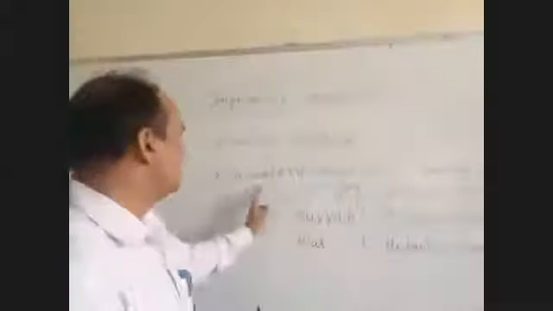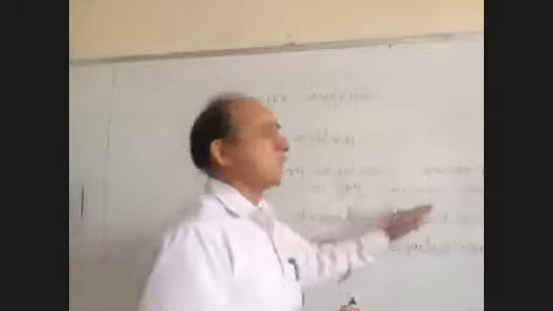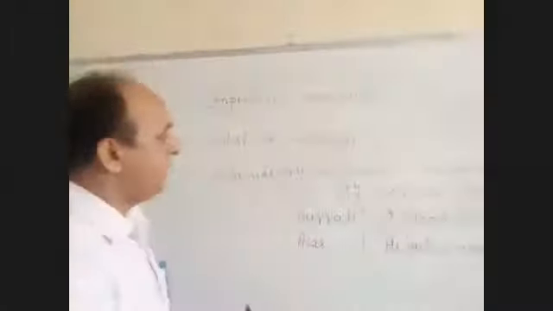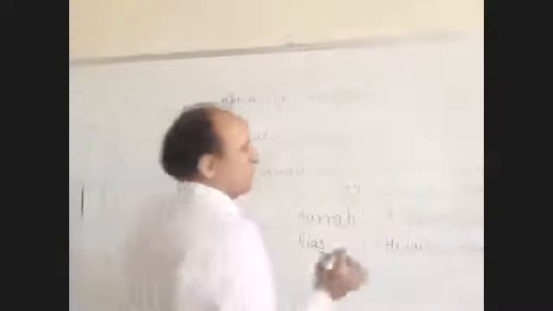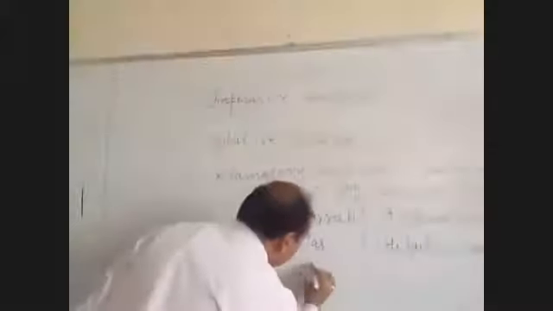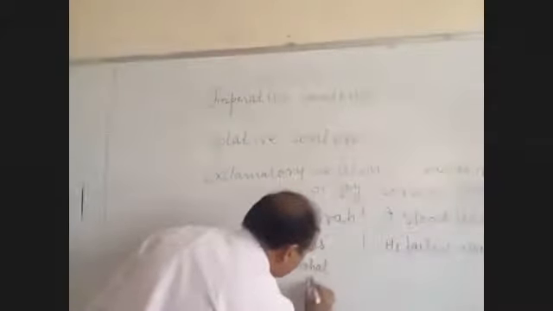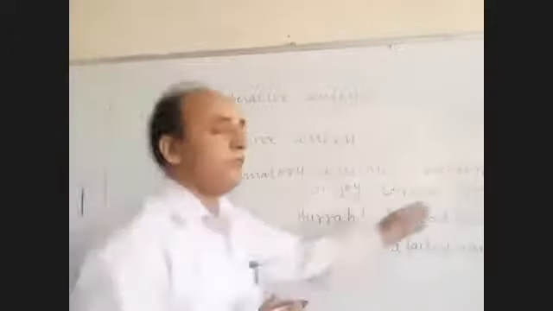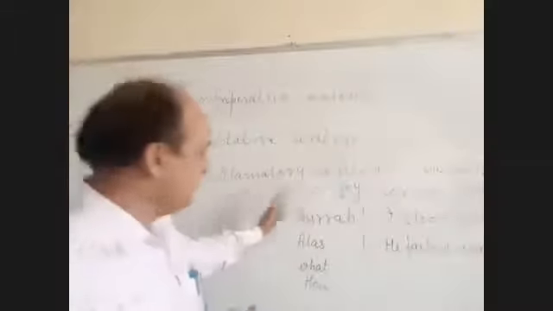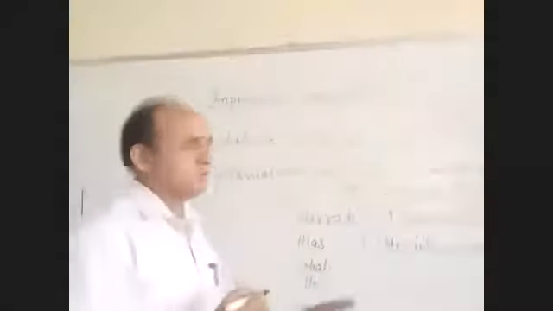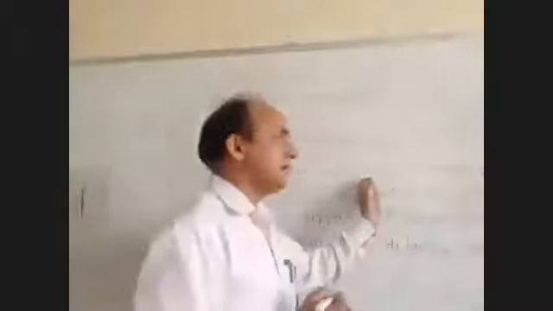So these are used to express joy and sorrow, and next is wonder. Wonder can be expressed with the interrogative words, question words, what and how. These are the two words used to express wonder in the exclamatory sentence. In this type of sentence, what is the main purpose of the sentence?